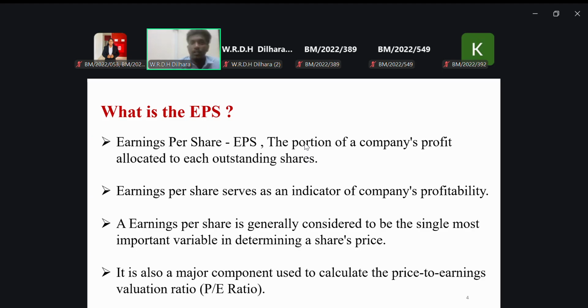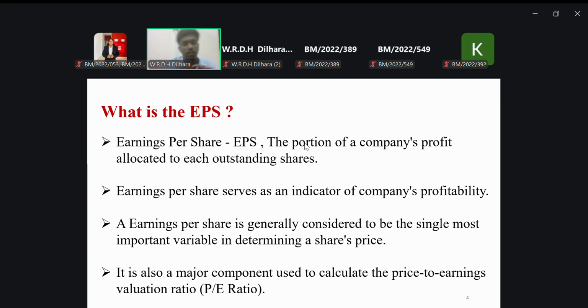But at one point the shares went up, and somehow he got a huge capital gain. He always looks at the earning per share in investment.